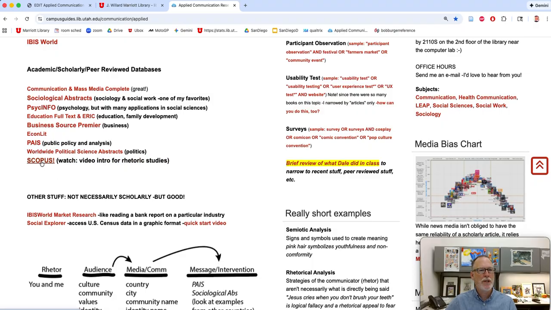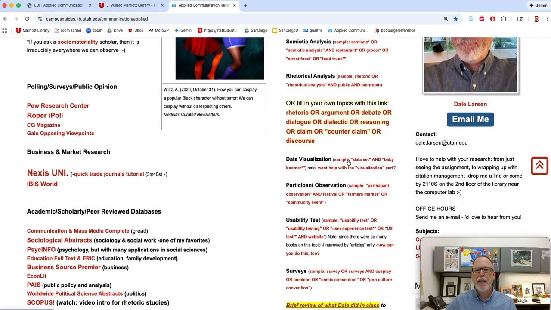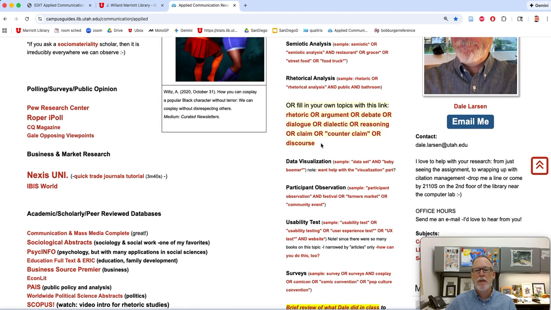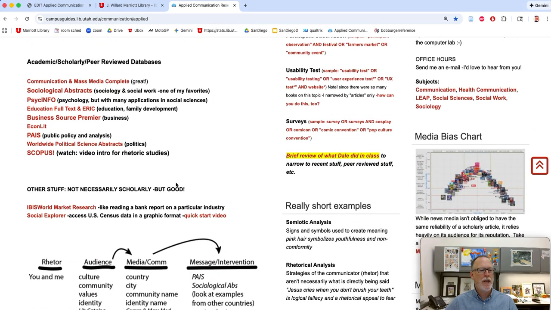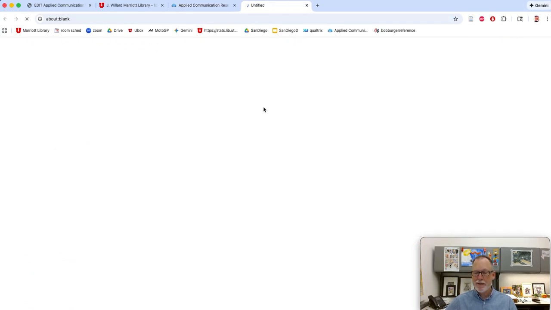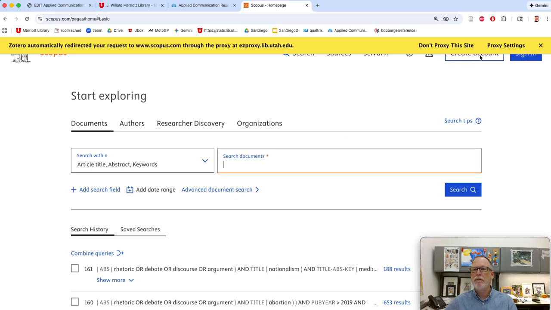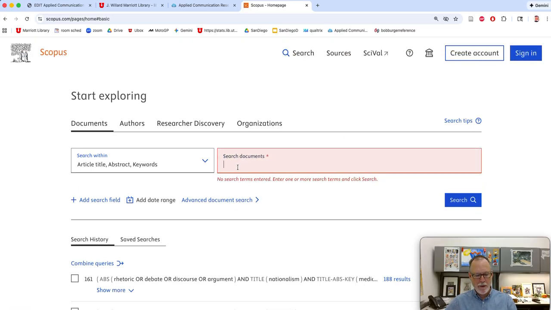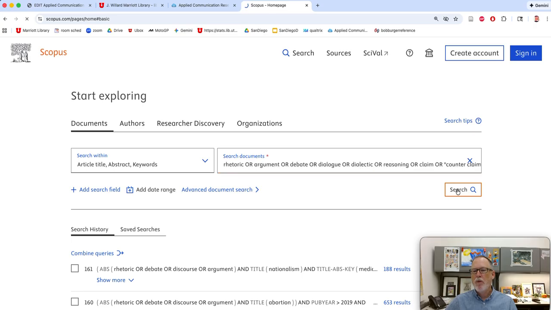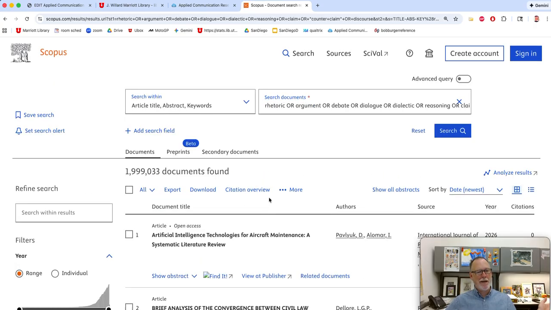But Scopus, what's going on with that? And don't forget these great keywords. So I'm going to grab those keywords. Then I'm going to go to Scopus. It's a database, but you can sort by the number of times something is cited. So I'm going to put all those rhetoric keywords in there. Want to do a search. Out of all the disciplines in here, it only found 1.9 million.